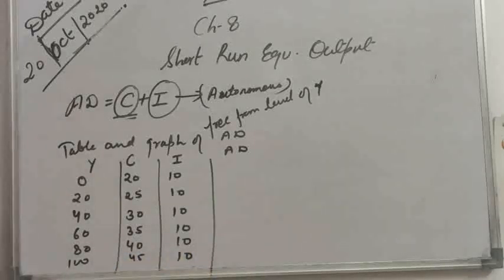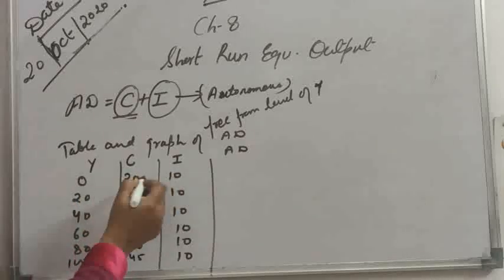So at lower level of income, consumption is greater than income. At higher level of income, income is greater than consumption. So at initial stages, savings are negative, and at higher level of income, savings are positive.